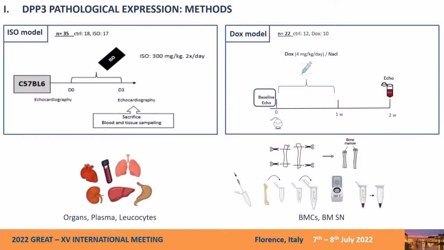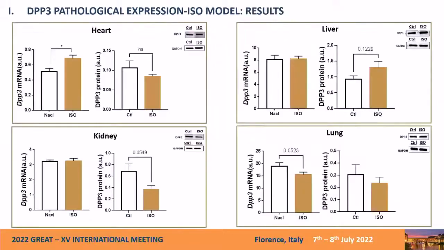At the end of both models, we harvest the organs, the blood for obtaining plasma and leukocytes, and bone marrow for obtaining the bone marrow cell pellet and the supernatant, the stroma in this microenvironment. Then we extract proteins and mRNA, and we study the expression of DPP3 on the protein level and on the mRNA level.